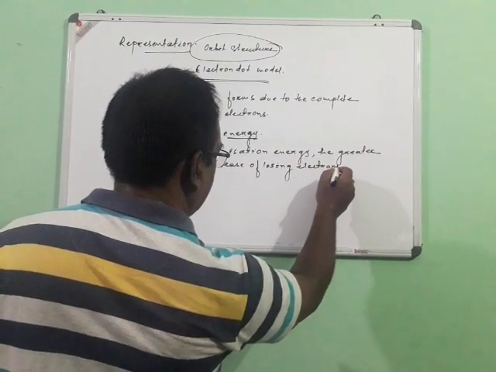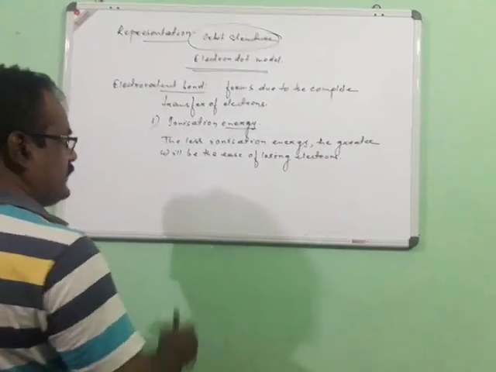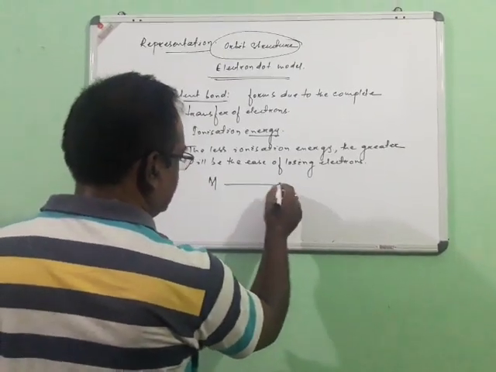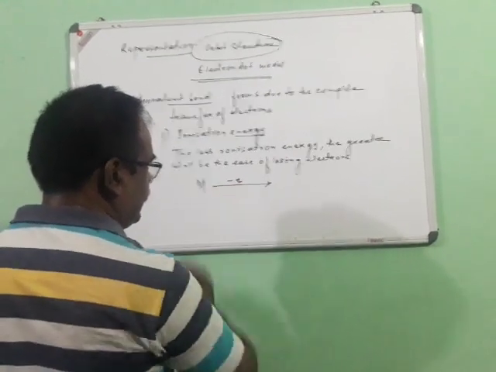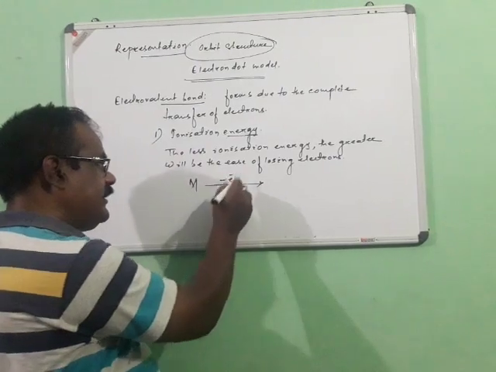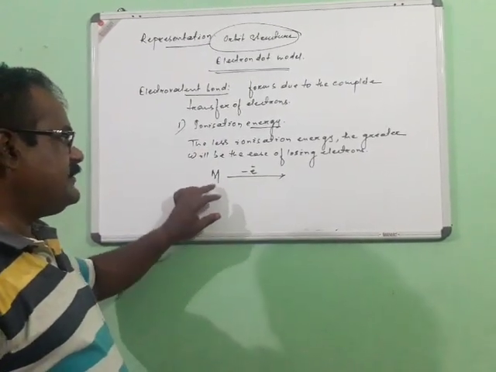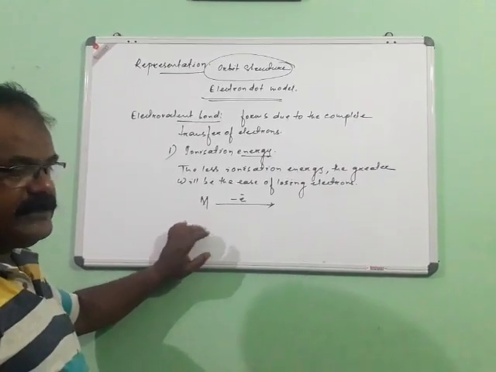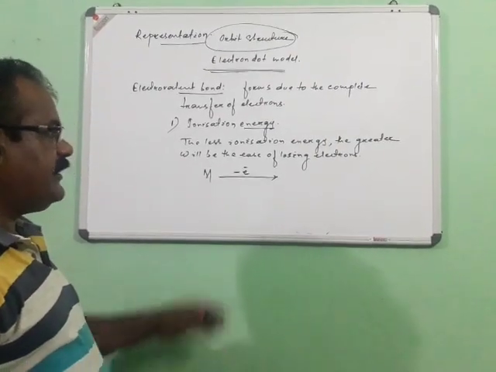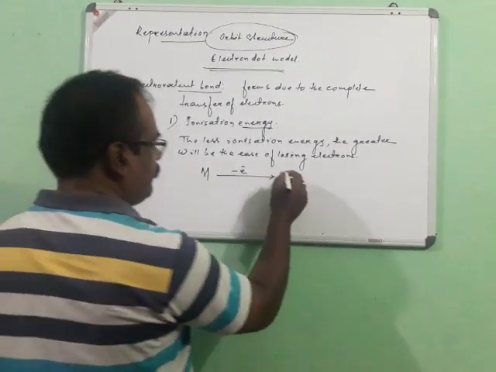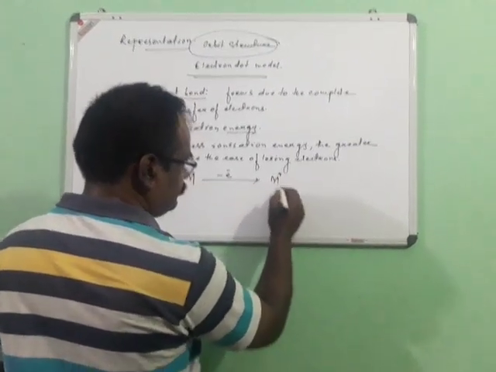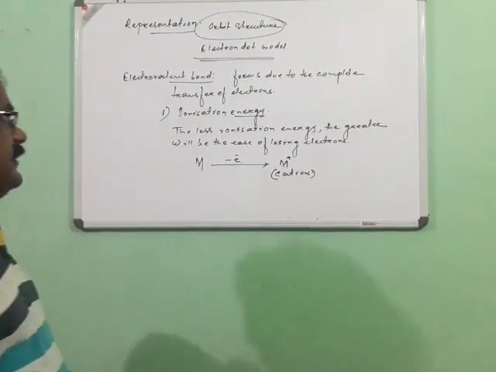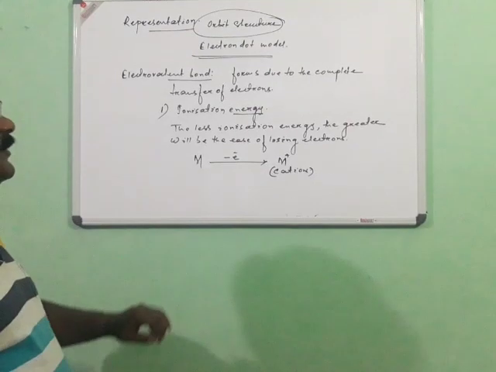That means this favors the metals, particularly if M is a metal. Since they have very little ionization energy, or require very little energy to release the electrons, metals by losing their electrons easily form their respective cations. So this is one thing, the low ionization energy favors releasing the electrons.